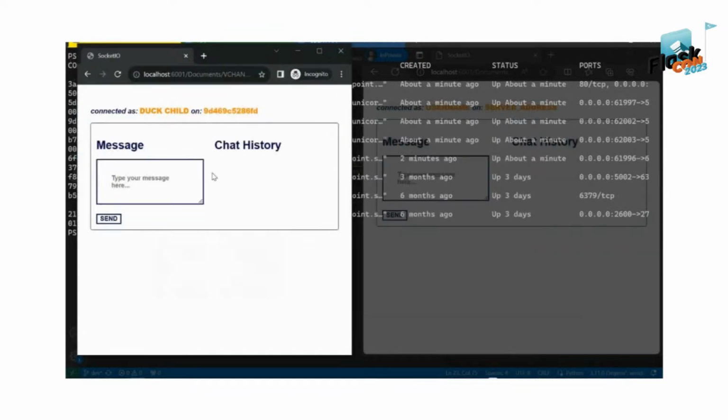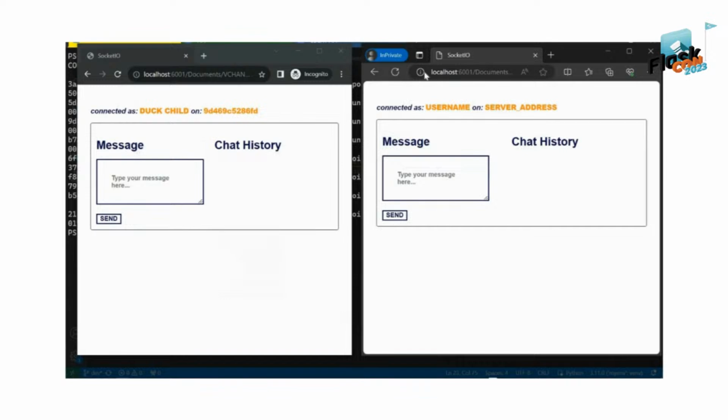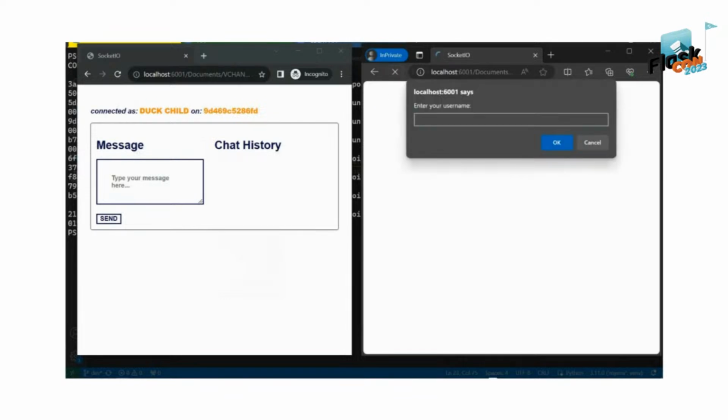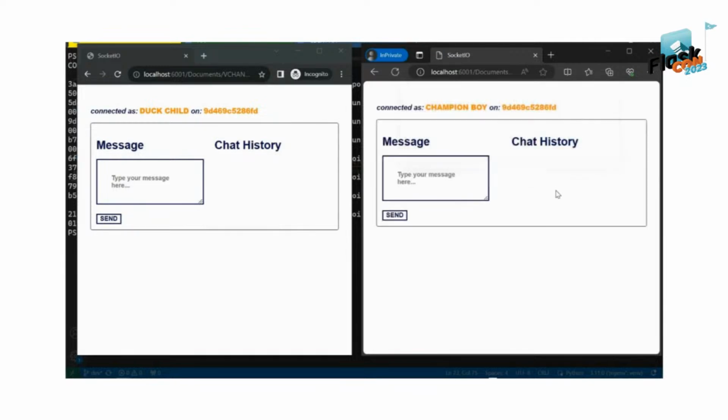So our client 1 named Dark Child is connected to this container. Let's try to connect our second client to our server, right? So we can call it maybe Champion Boy. Okay, so these two are connected to the same container.